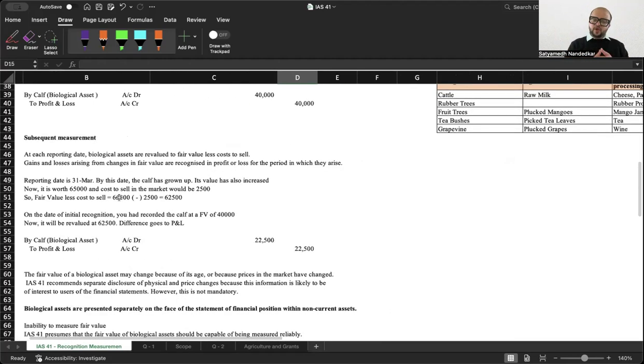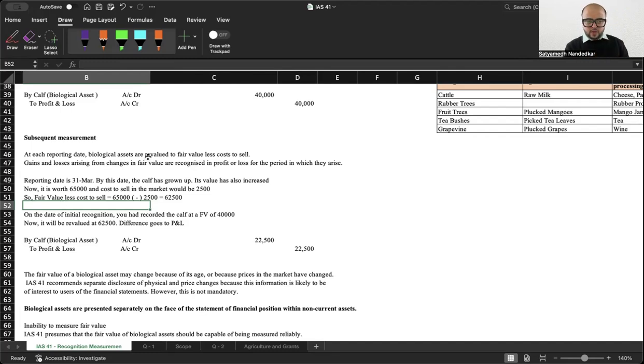Now, at each reporting date, biological assets are revalued to fair value less cost to sell. Gains and losses arising from changes in fair value are recognized in profit or loss for the period in which they arise. Say, for example, the reporting date is 31st of March. By this date, the calf has grown up, its value has also increased. Now it is worth 65,000 and cost to sell in the market would be 2,500. So fair value less cost to sell would be 65,000 minus 2,500. I would get 62,500.